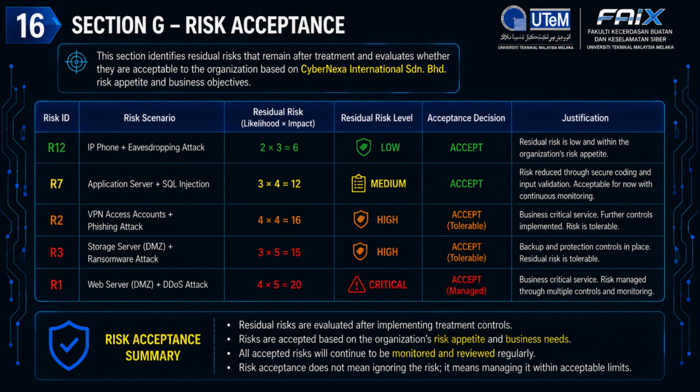Finally, the web server DDoS attack remains the highest residual risk with a score of 20. Although it is still classified as critical, it is accepted as a managed risk because the organization has implemented multiple security controls, including firewall protection, network monitoring, and incident response procedures. As this server supports critical business services, completely eliminating the risk is not practical.